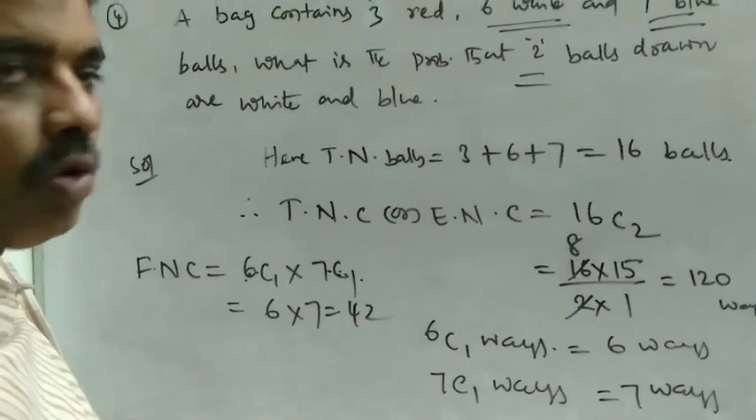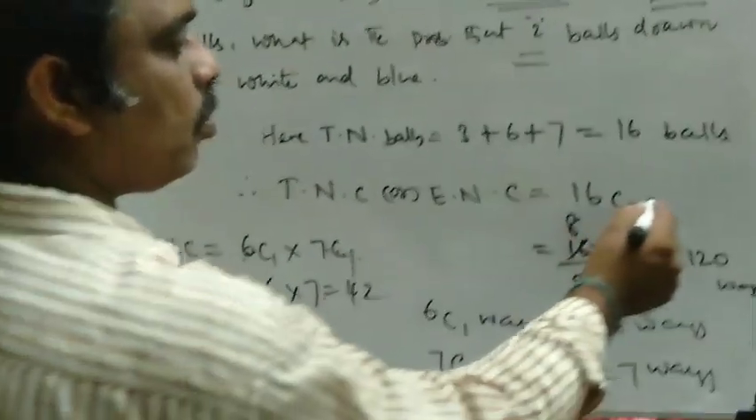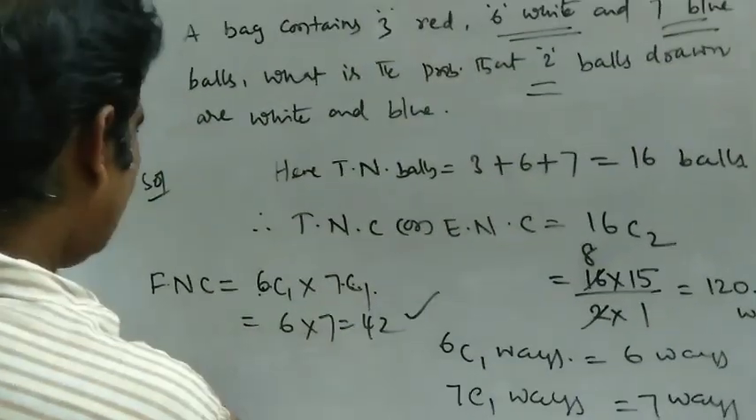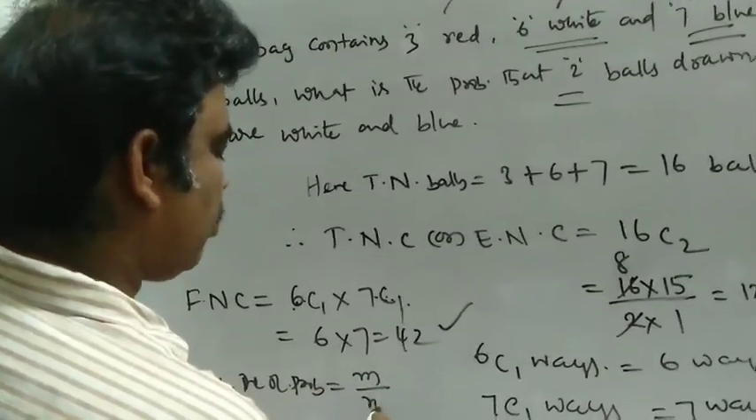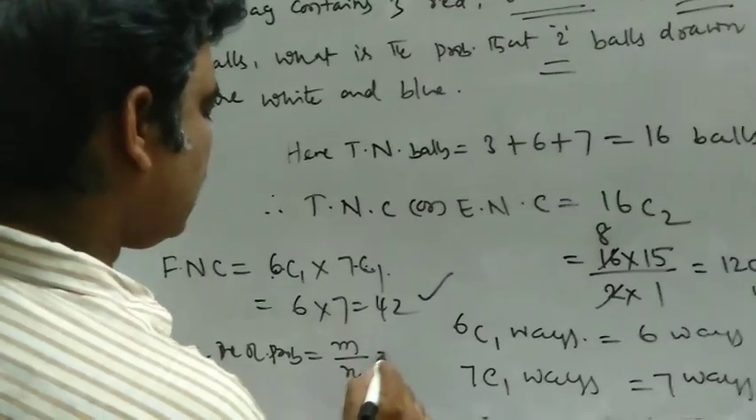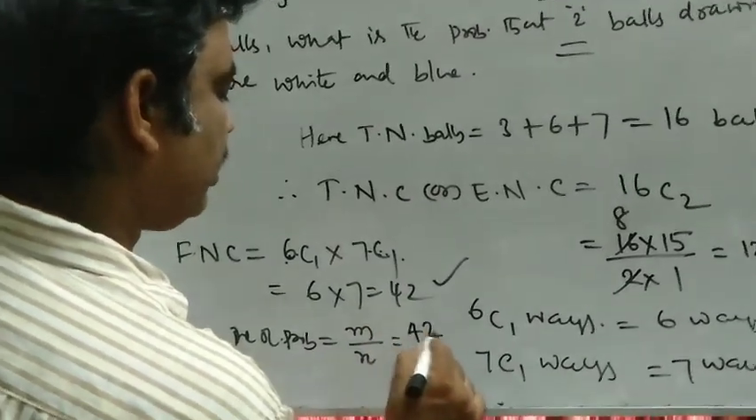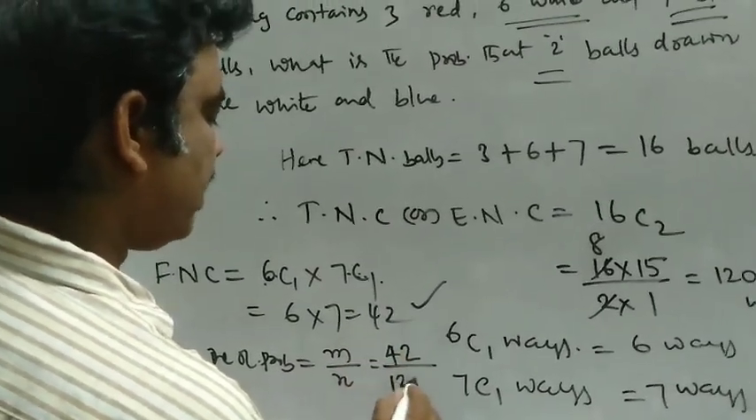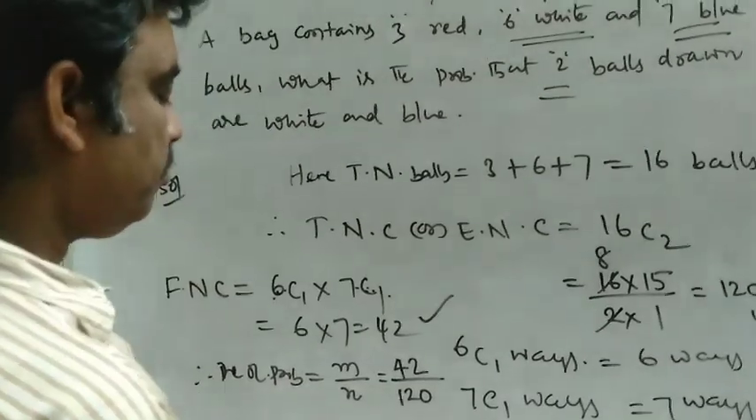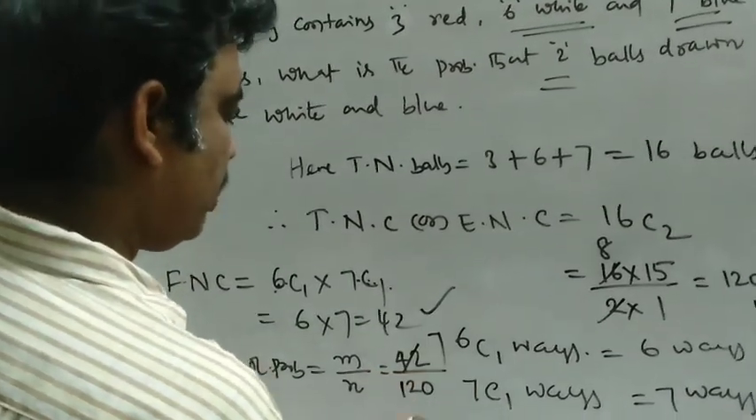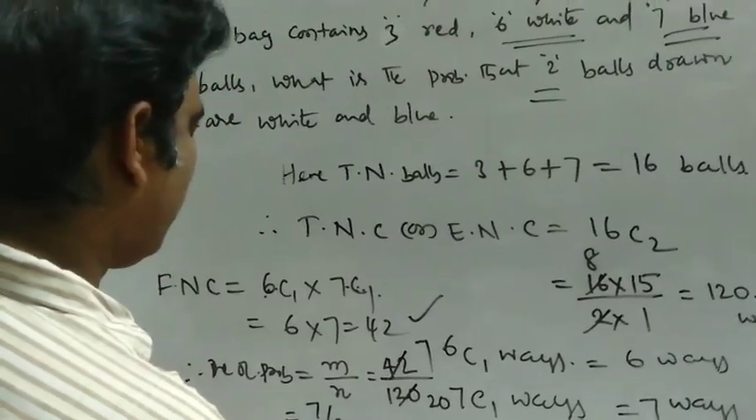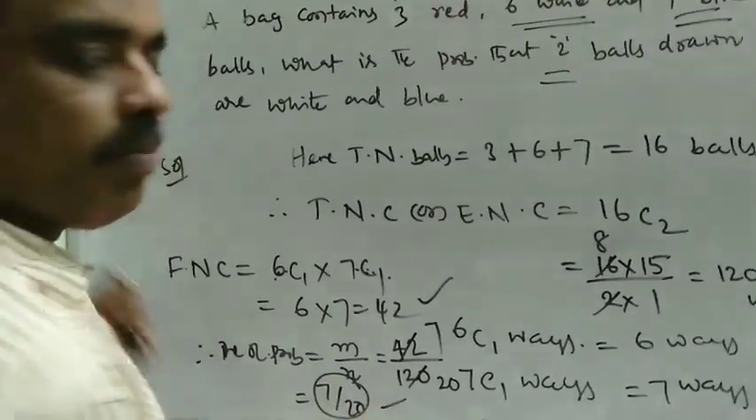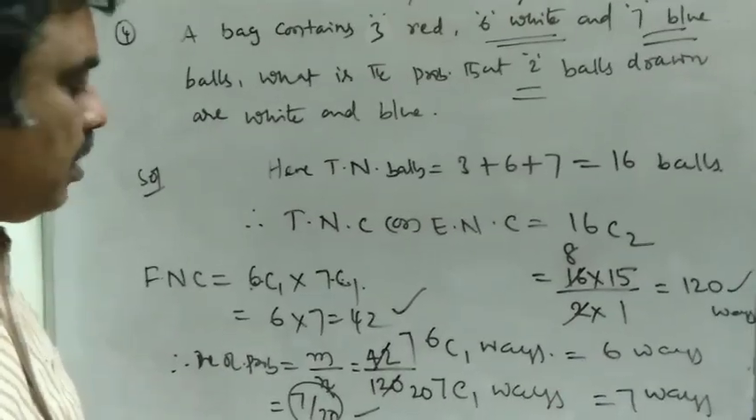So we have reached the two outcomes, favorable cases and total number of cases. Therefore, the required probability is equal to favorable number of cases by total number of cases. What are the favorable cases? 42, and the total number of cases are 120. So 6 sevens are 42, 6 20s are 120. So the required probability is equal to 7 by 20, which is the required solution.